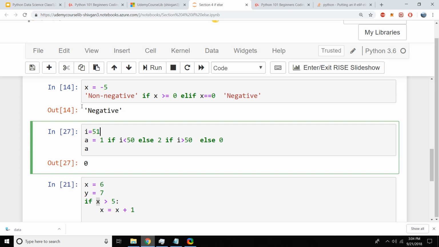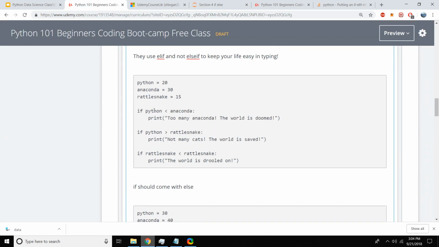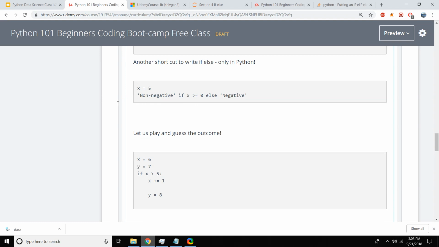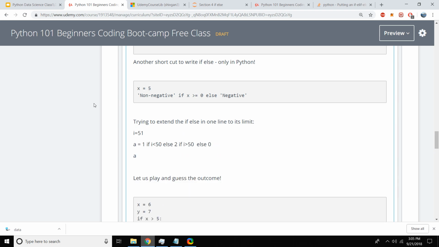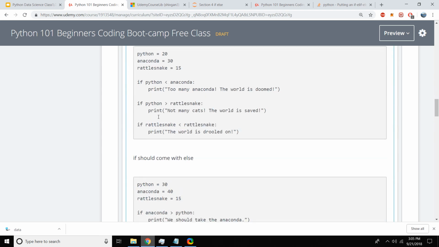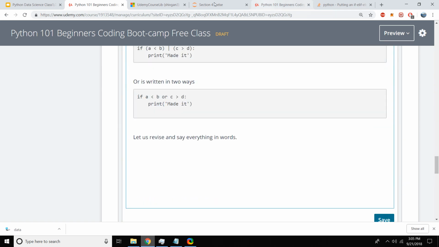But x equal to 51, it gives me 2. So this is one code that you can play. This code is similar to this code. So we are trying to extend the if else in one line to its limit. So it's not recommended. If it's too long, most of the time I would write the whole block.